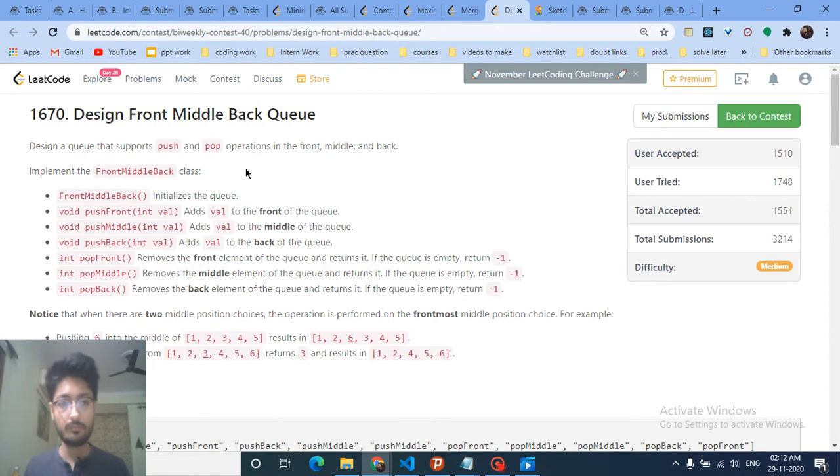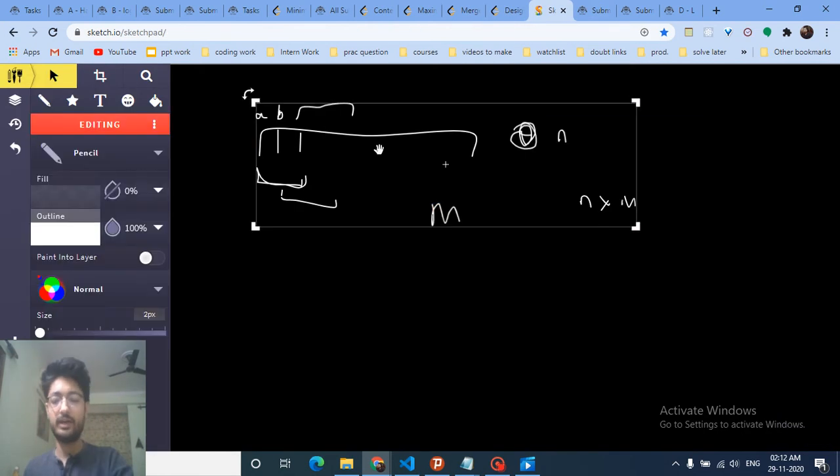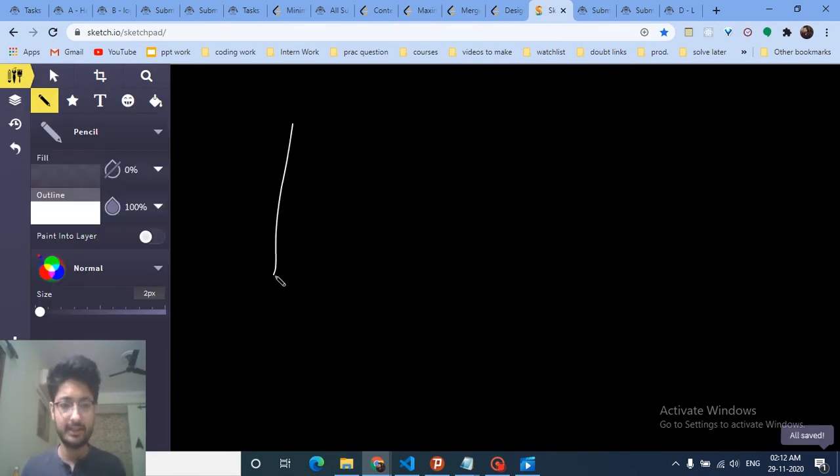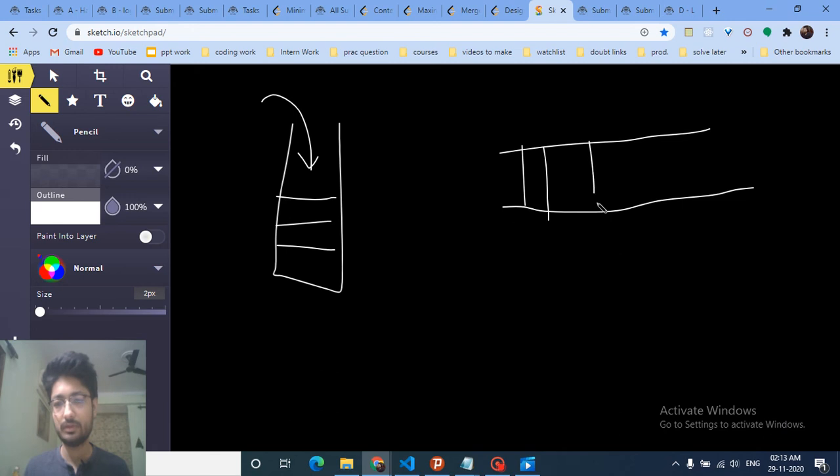Also, I hope you know about a data structure called deque. In a queue, what is the property of a queue? In a stack, it is closed at one end, there's only insertion, so the first one in is the last one out. But in a queue, if you keep on inserting, the first one in is the first one out.